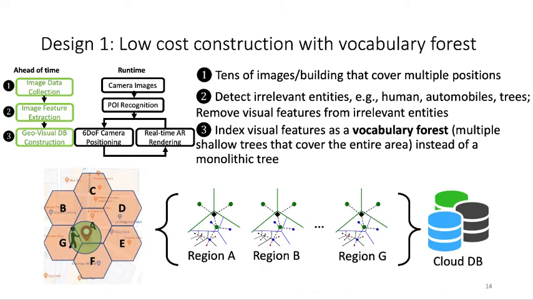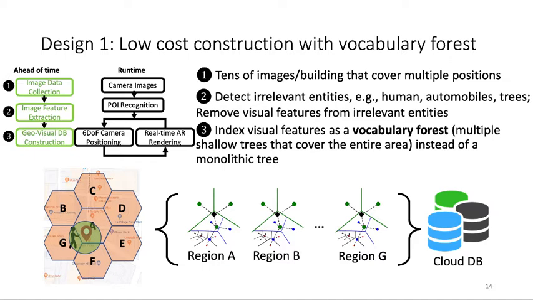So our first major design is a low-cost construction with vocabulary forest. We first collect tens of images per building that usually cover the multiple positions and orientation of that building.